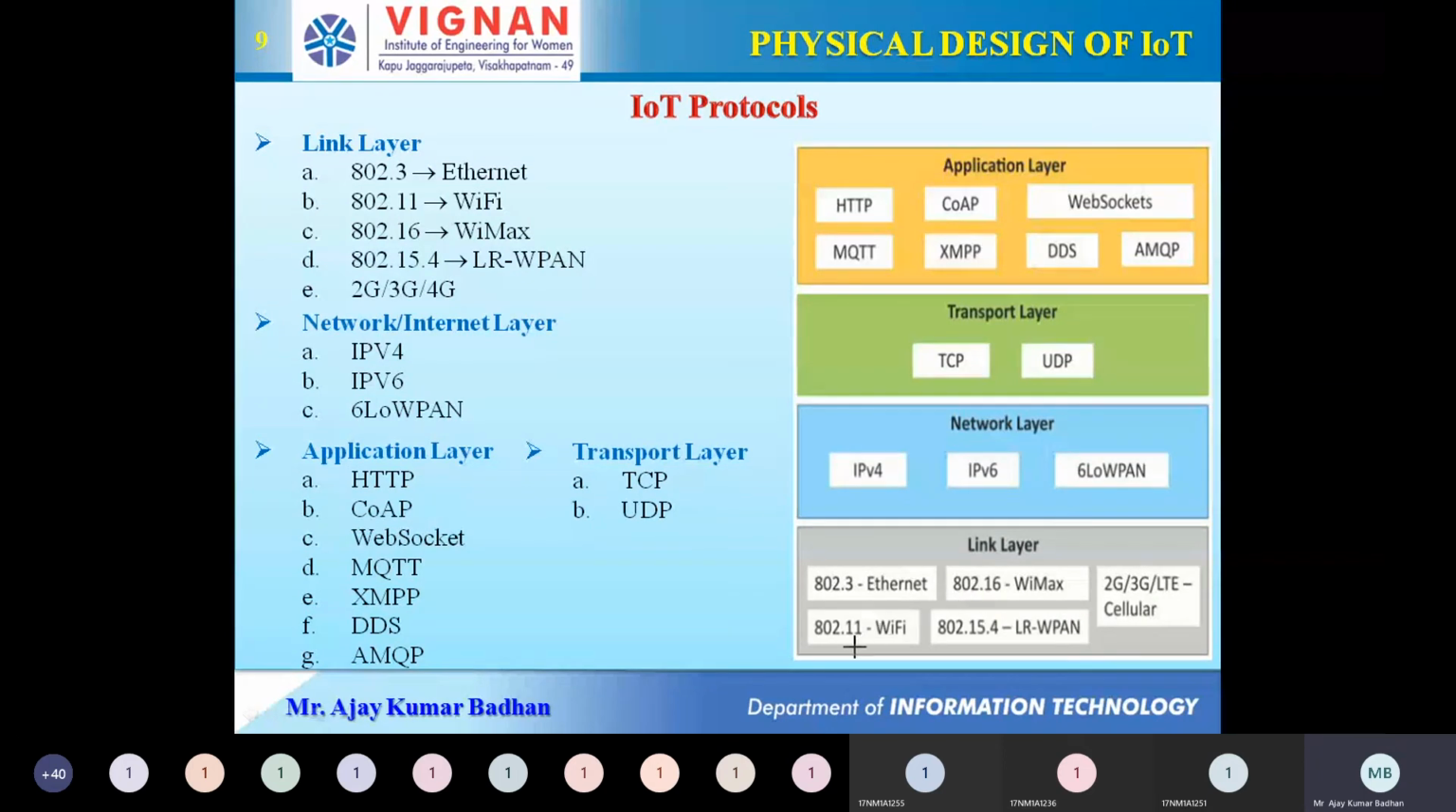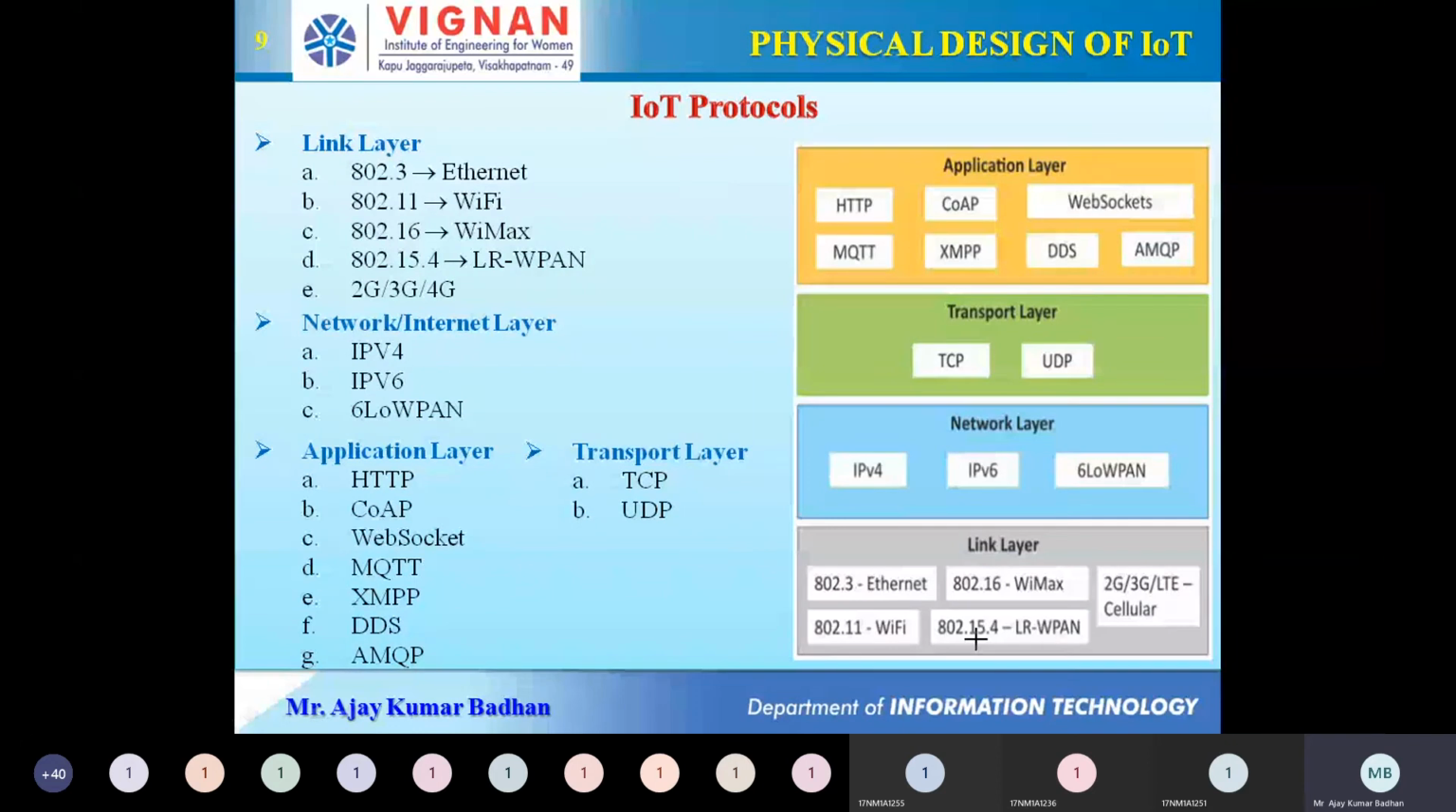Then we have something called 802.11. This one everyone is familiar with. The normal term we use for it is nothing but Wi-Fi. And then we have something called 802.16. This is new, something called WiMAX. We discussed this also in the CN class in the previous semester.